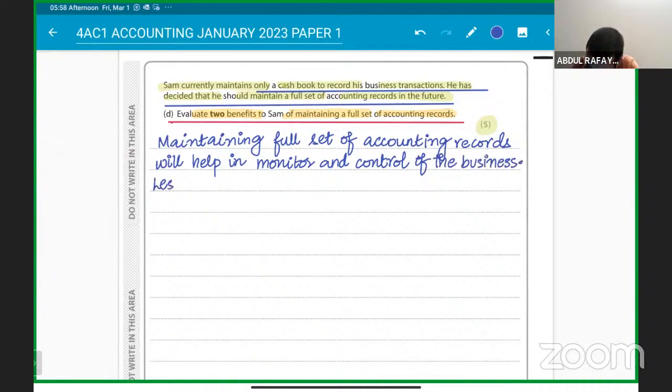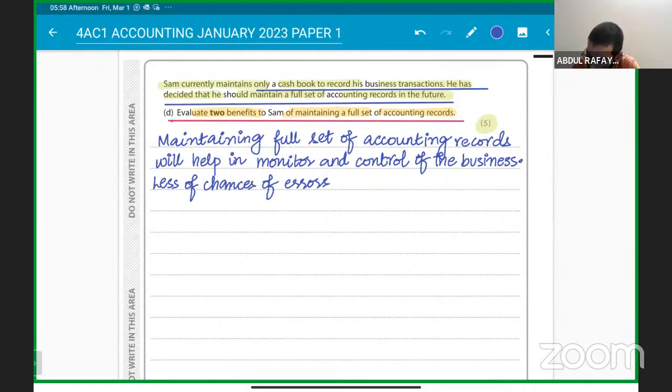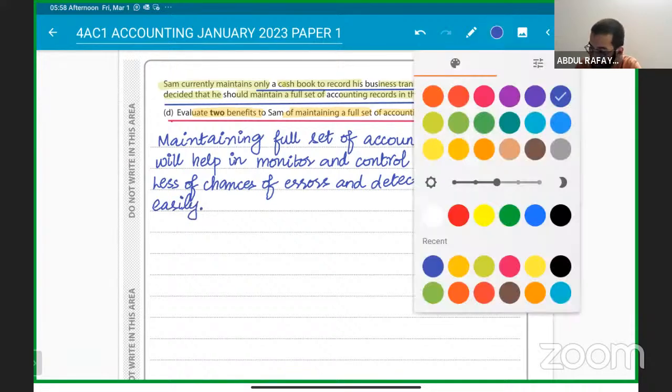Less chances of errors. So there will be less chances of errors as well. Understanding? And detect fraud, and you can detect the fraud as well easily. So you can write these points. Understanding with me? And what else points can we write?